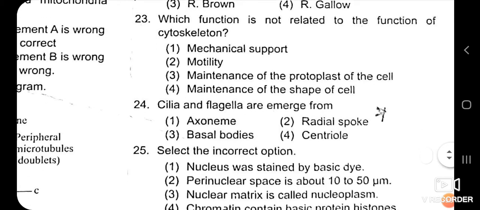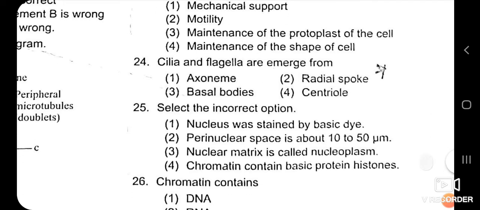Cilia and flagella emerge from the basal bodies which are present in the cell membrane, and from these basal bodies cilia and flagella arise. So the answer is the third one. Axoneme is the central part of cilia and flagella. Radial spokes are the connections which connect the central two microtubules. Centrioles are the cartwheel-like structures which are associated with the centrosome. So the answer is the basal bodies.